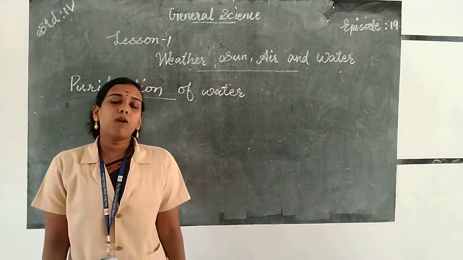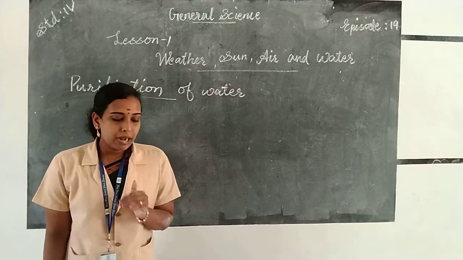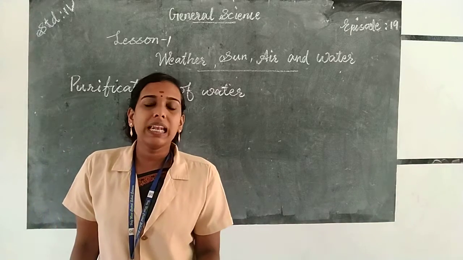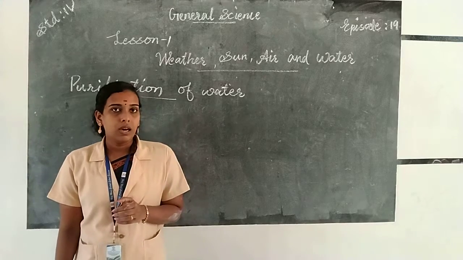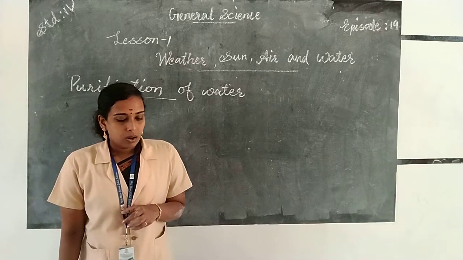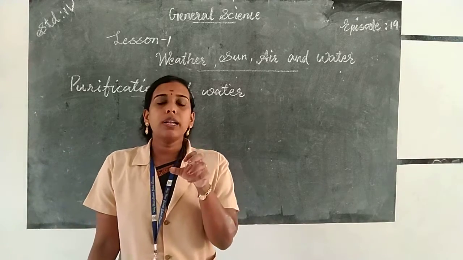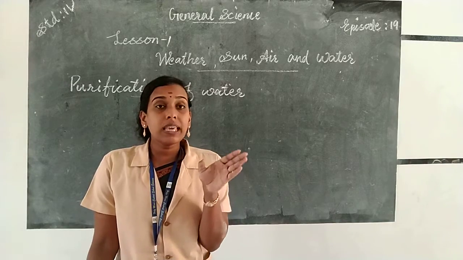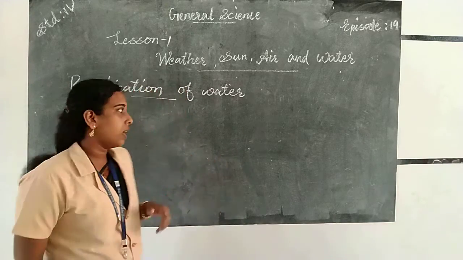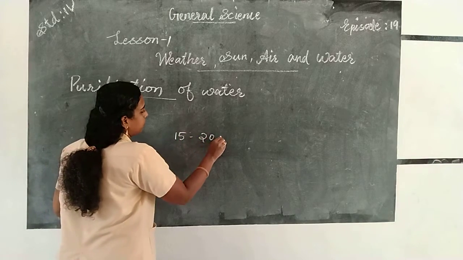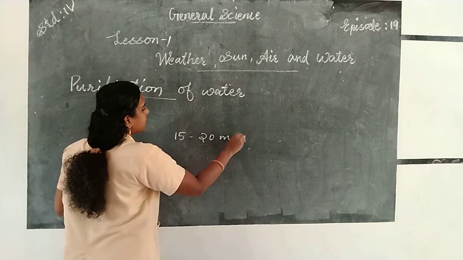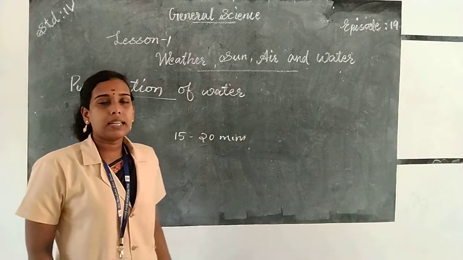So what do you mean by boiling? It's a simple way of killing germs and bacteria present in the water. Water should be boiled for at least 15 to 20 minutes. It kills the germs present in the water.